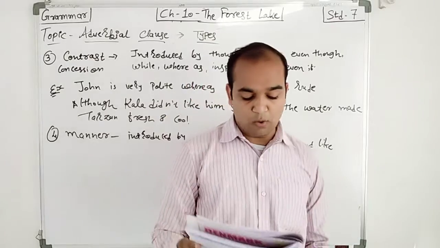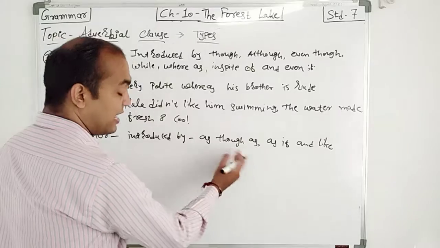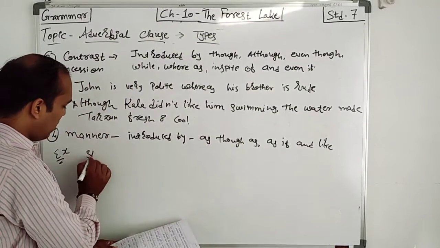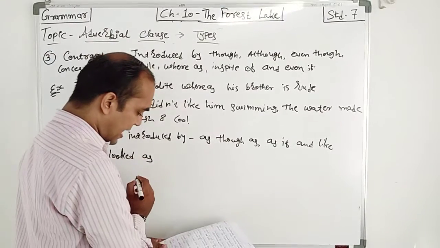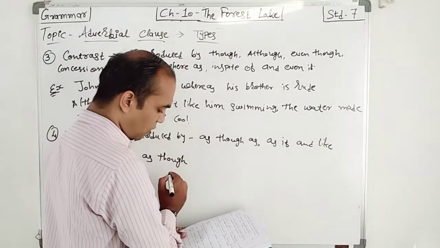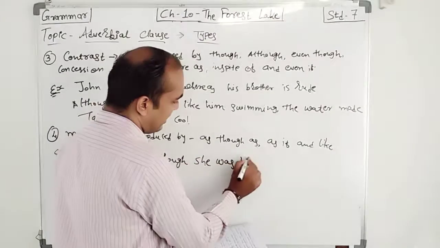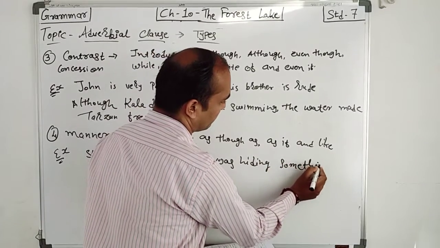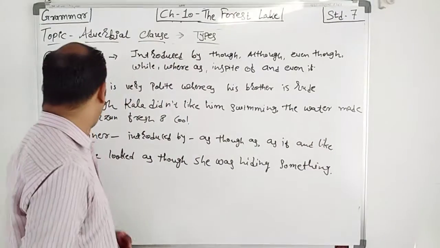These are the words that we have to use here. For example, she looked as though she was hiding something. So students, see here, this is your adverb clause of manner.